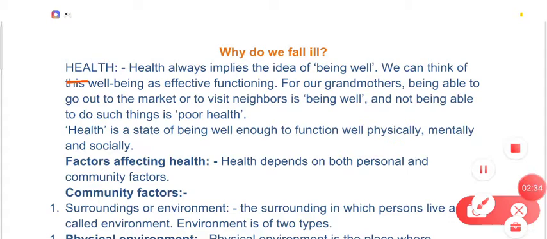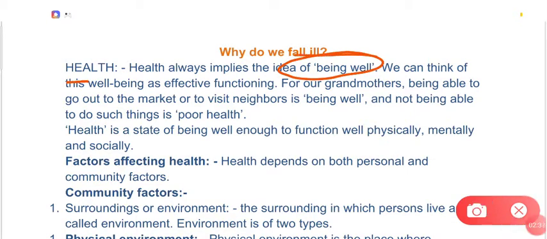Health means being well, that is, when we are doing our functions effectively according to our age, we are healthy. So the term health is closely related with effective functioning according to age. For example, our grandmother is very old, so what is expected according to her age is that she must be able to visit the market and the neighborhood. If she is doing this function effectively, that means she is healthy.